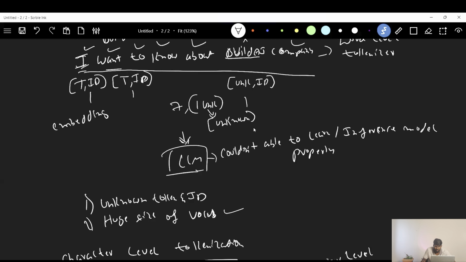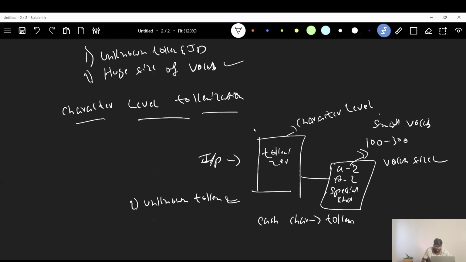BUILDAI, these are all alphabet letters. Each character is a token here, so we are not going to get an unknown token. Whatever the input you give, it can form that word or sentence using its vocabulary.